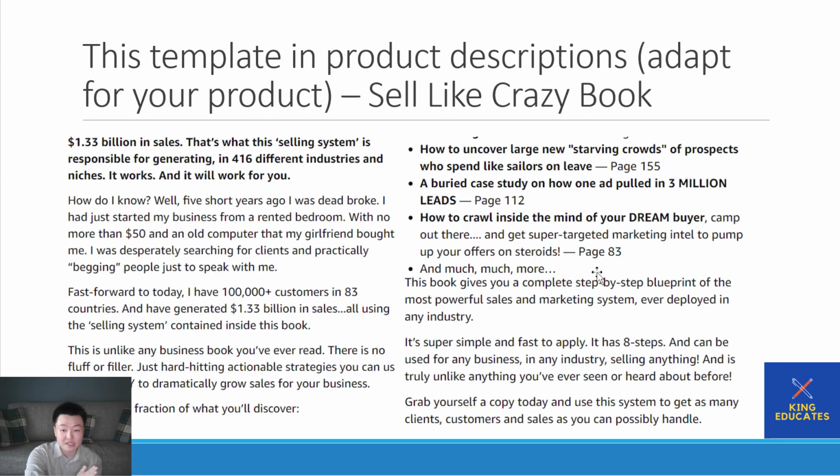This book will give you a complete step-by-step blueprint of the most powerful sales and marketing system ever deployed. Super simple, easy to apply, it has 8 steps, so he's removing those barriers, removing obstacles that the customer has. Because customers are gonna look at this and think, it can't be this easy. And then what does he say? Yes, it is this easy. And then he has a simple call to action: grab yourself a copy today and use this system to get as many clients, customers, and sales as you possibly can handle.